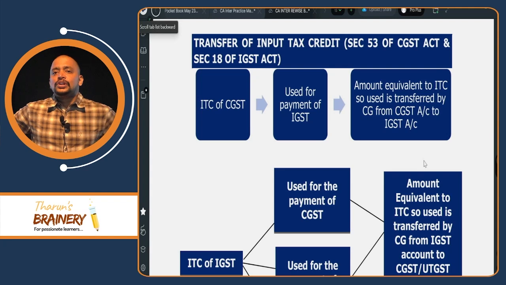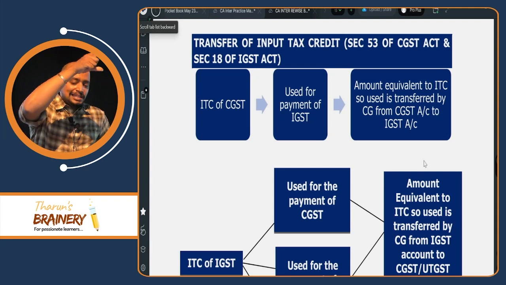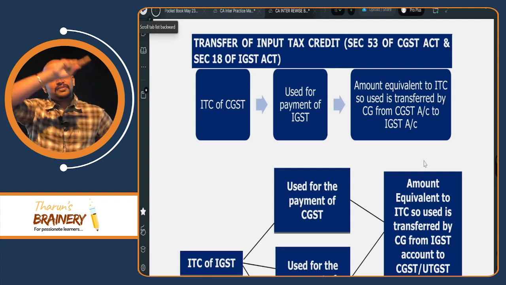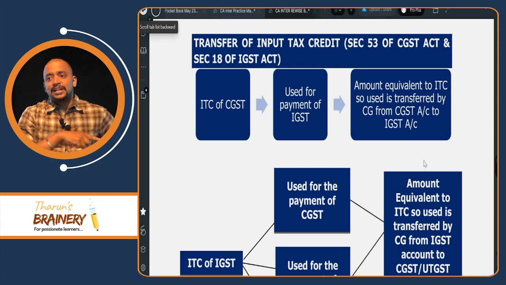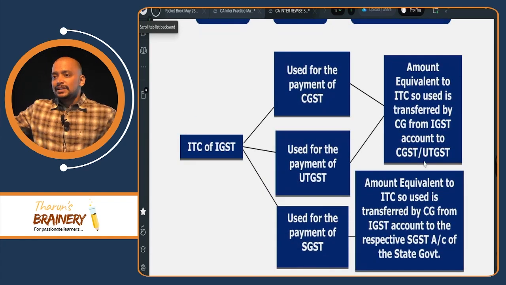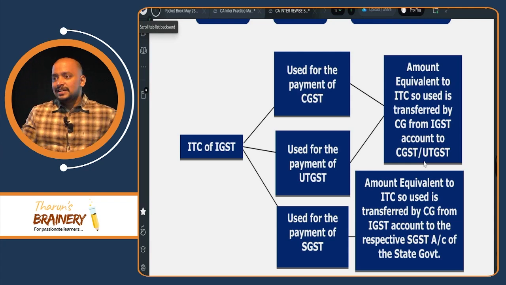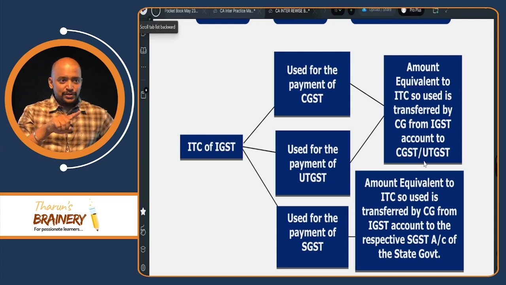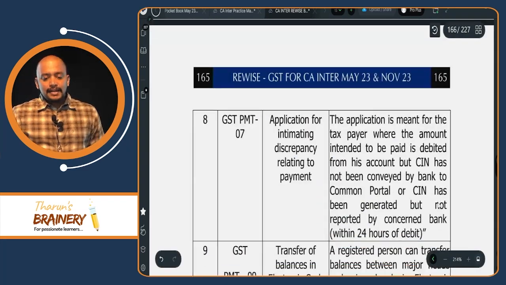This already I told you while discussing IGST settlement. When we use CGST credit for payment of IGST liability, or IGST credit for payment of SGST liability, central government has to transfer that money to state government. Same way SGST credit used for payment of IGST, state government has to transfer that money to central government. That is this, okay.